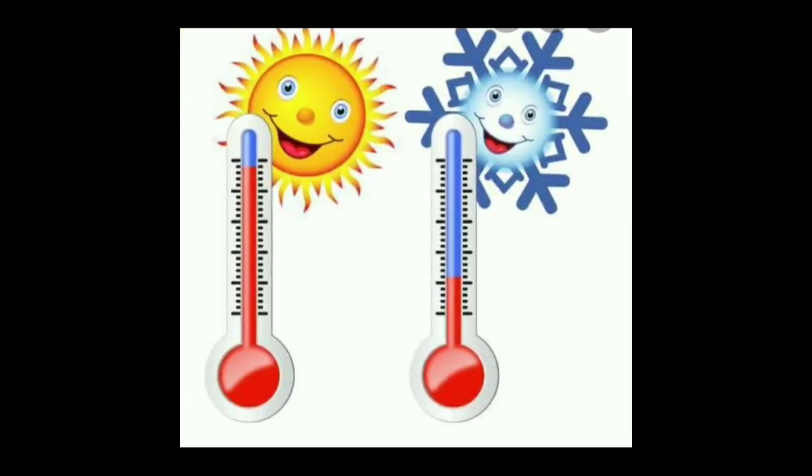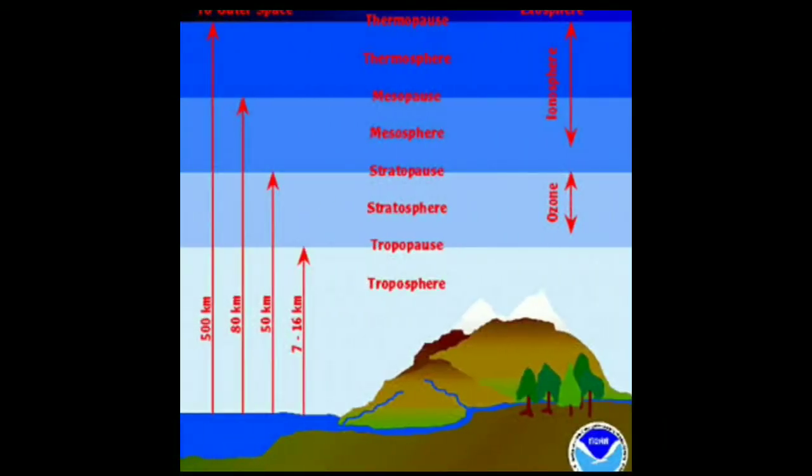Temperature. The earth's surface gets heated from the sun. As the surface gets heated, the air closer to the surface also becomes hot. First the layer of the air which is closest to the earth will become hot because of the heat of the sun. This will be followed by the next layer.